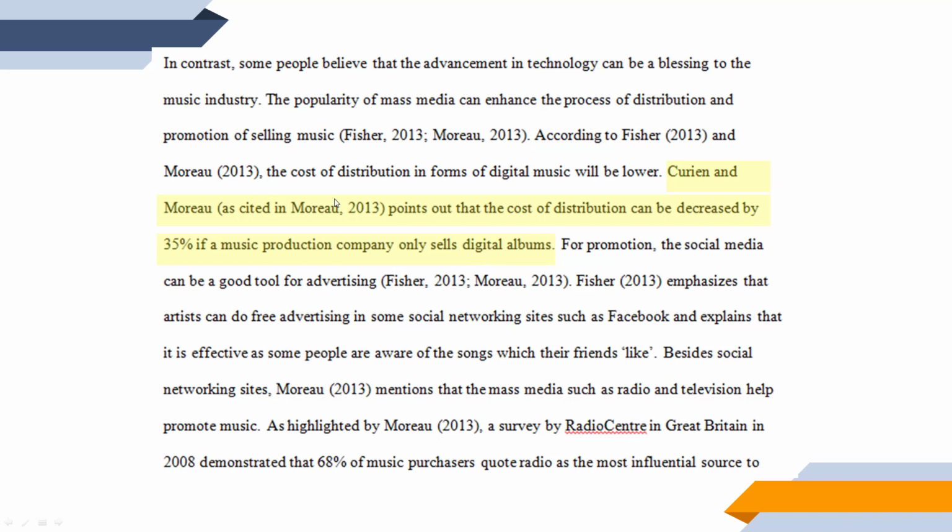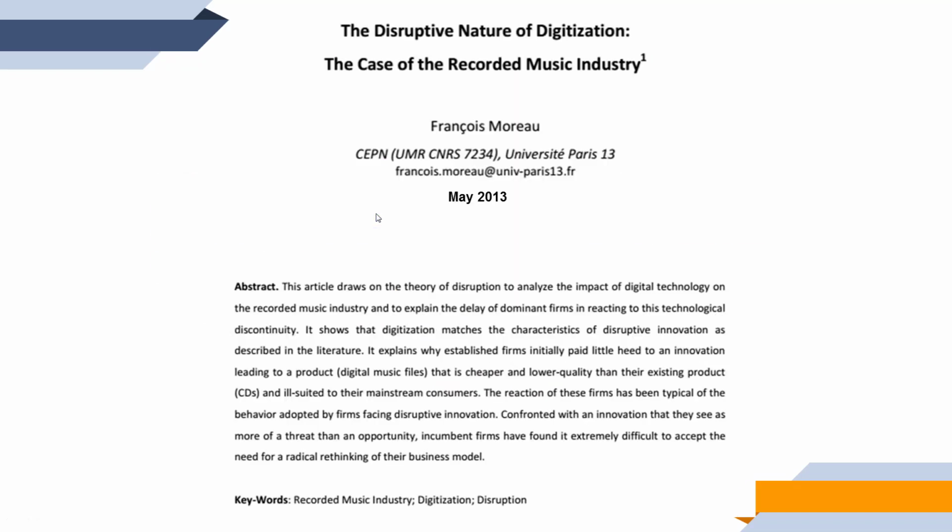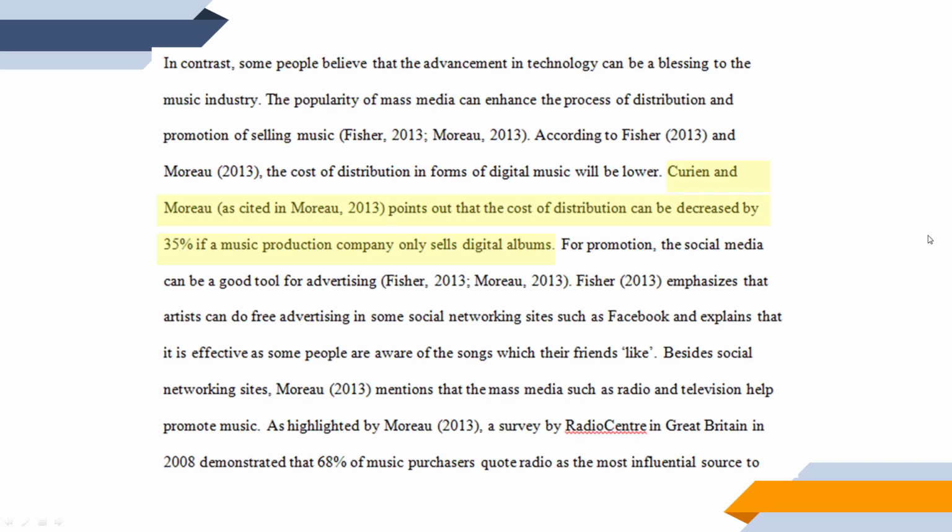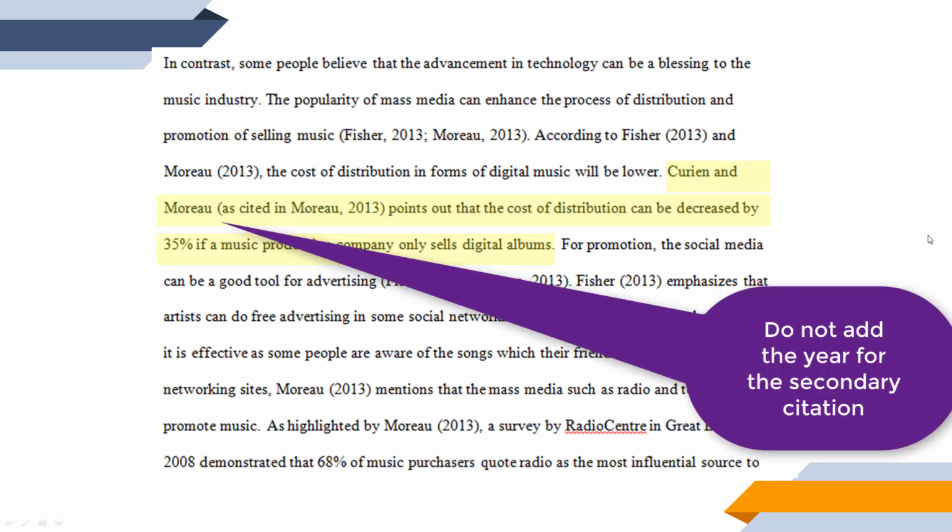So you can see here that Kurian and Moreau is the secondary source, and Moreau is the primary source, meaning that is the original author of this article. You can see for secondary citation, we do not include the year the secondary source was published.